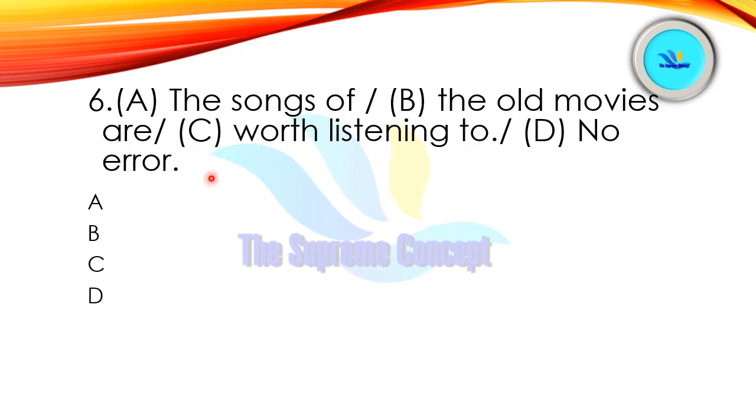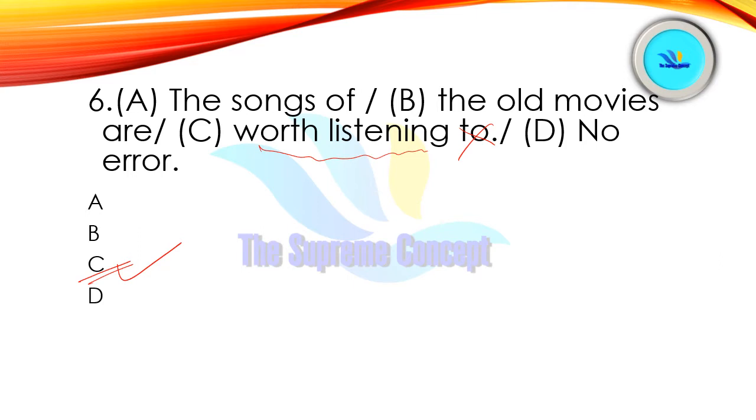Question number 6. The songs of the old movies are worth listening to. Now pick out where the error lies. Yes, you're right. Error lies in part C. See, worth listening to. We should not use to here. Listening is normally followed by to, there is no problem in that, but worth listening is not followed by any preposition. So this worth listening does not take any kind of preposition. So we'll simply remove to here.